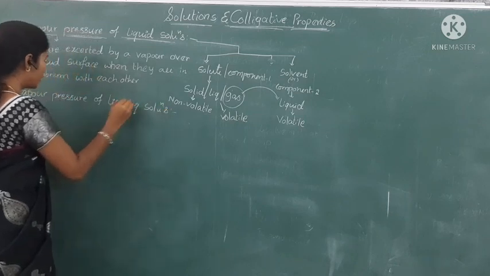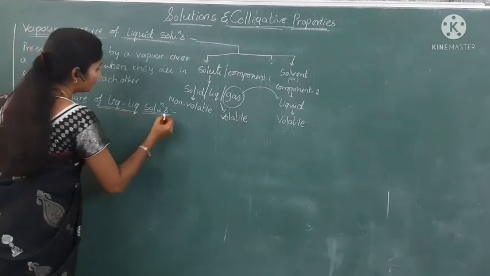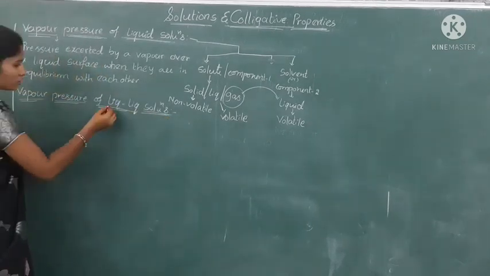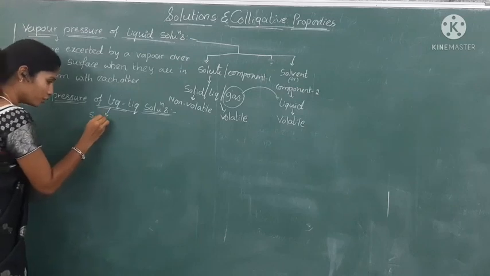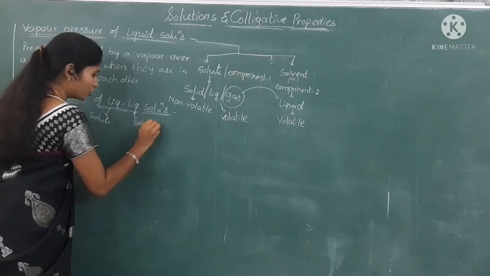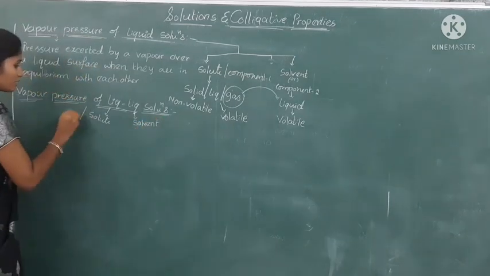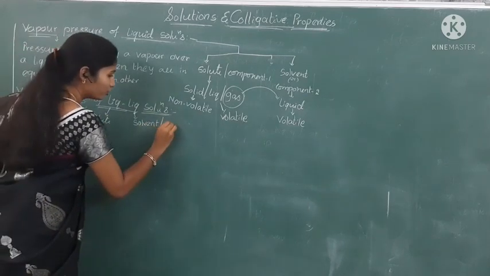We already learned the definition of vapor pressure. Next, liquid solutions. In a liquid solution, one must be the solute and another one the solvent, because it is a binary solution. Okay. Or we can say component 1 and component 2.